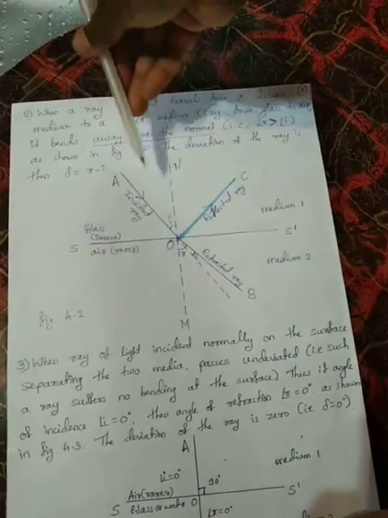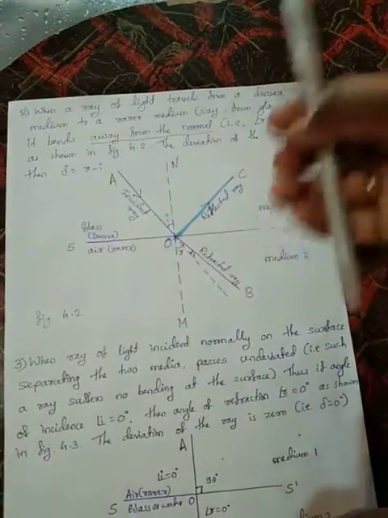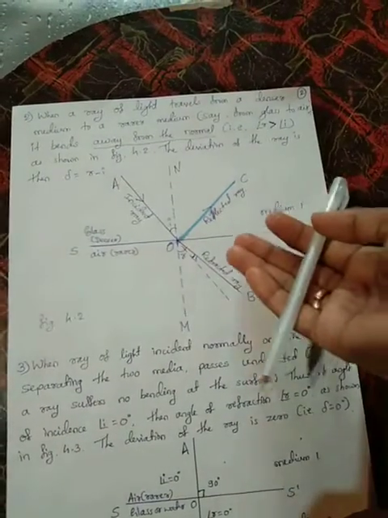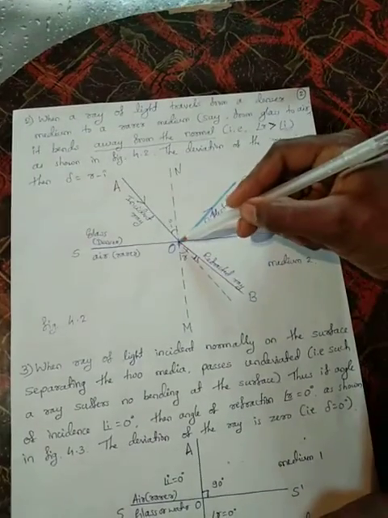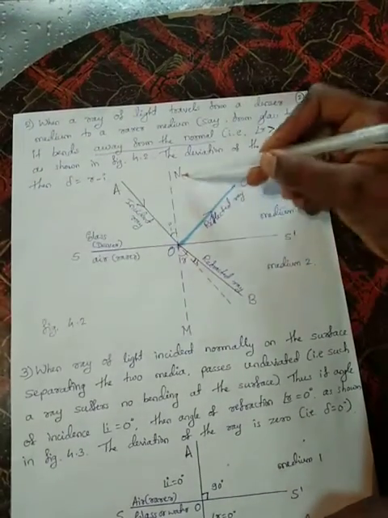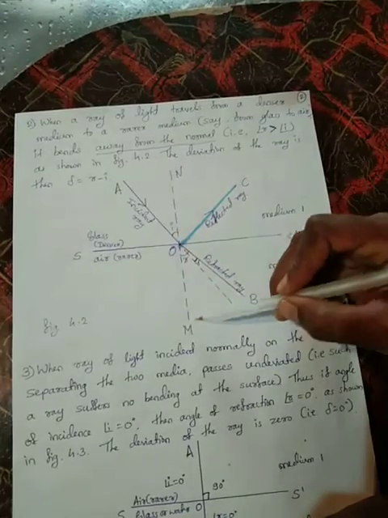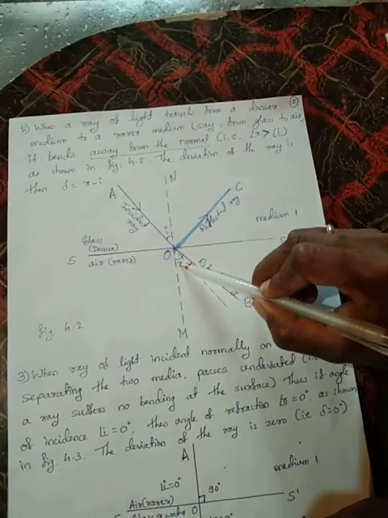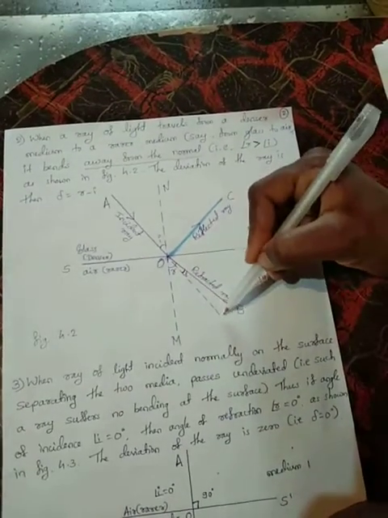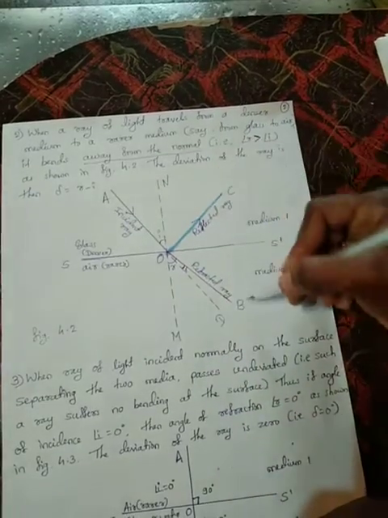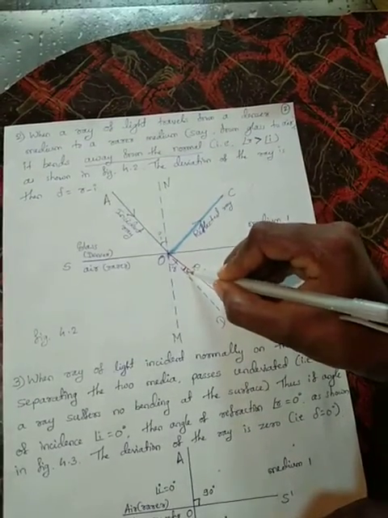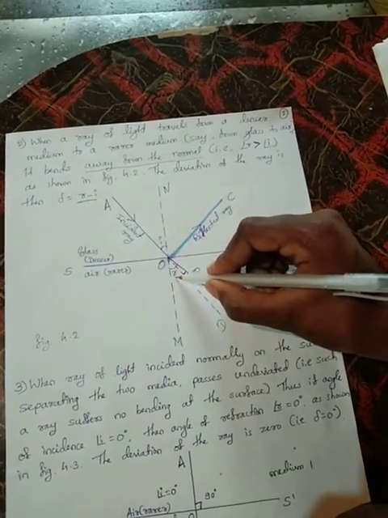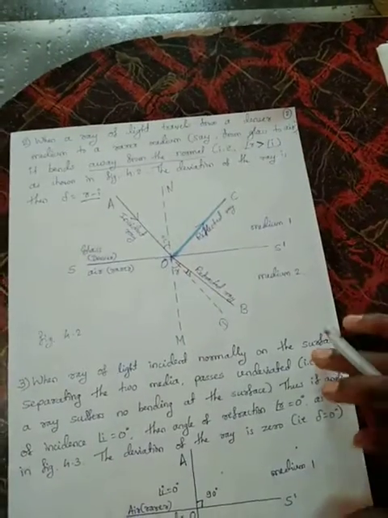When you pass a ray of light from a denser medium to a rarer medium, some amount of the light ray will pass into the second medium and some will reflect back into the same medium. Here, AON is the angle of incidence i, and MOB is the angle of refraction. Take D here: DOB is the angle of deviation, that is r minus i, the angle of refraction minus the angle of incidence.